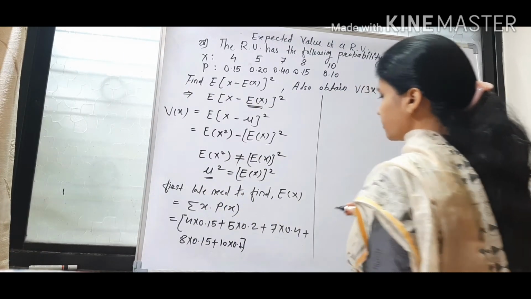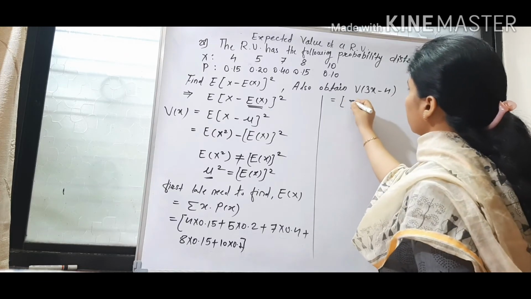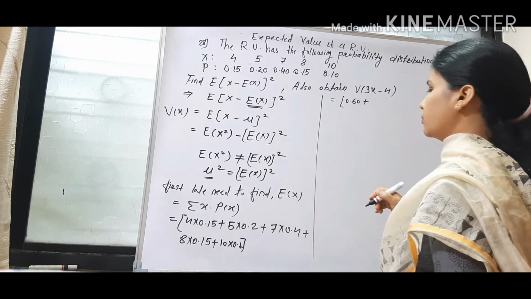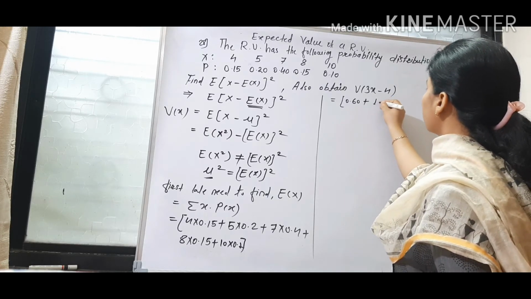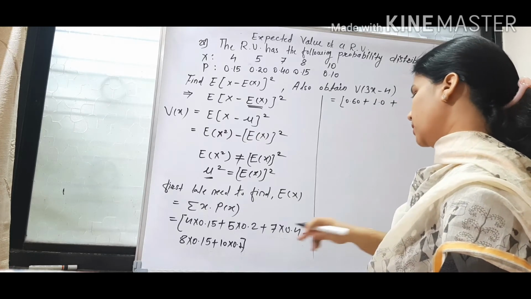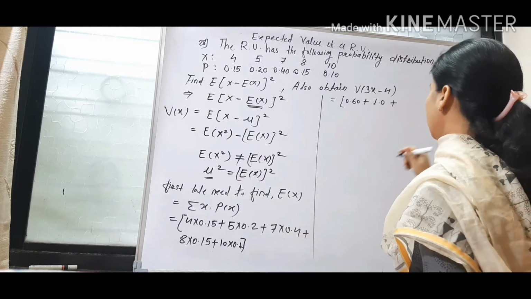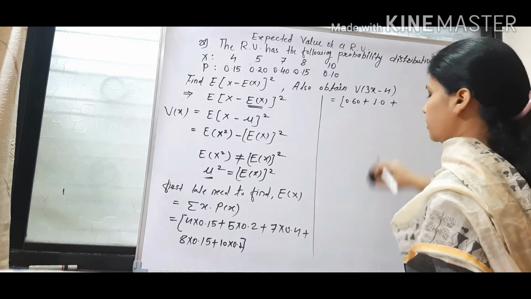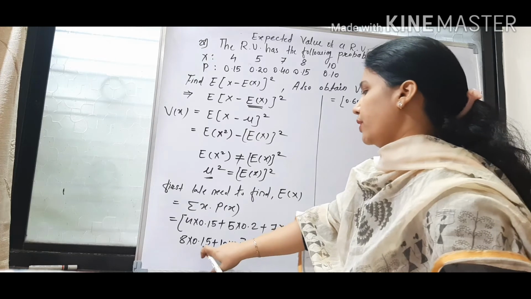So that is equal to 4 into 0.15, 0.60, plus 5 into 0.2 will be 1.0, plus 7 into 0.4, it will be 28 and point will be placed after 1 digit, 2.8, plus 0.15 into 8.